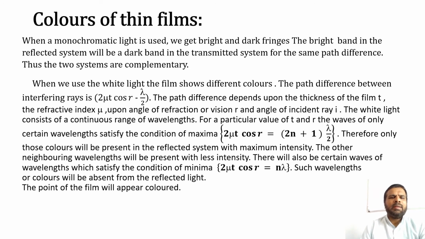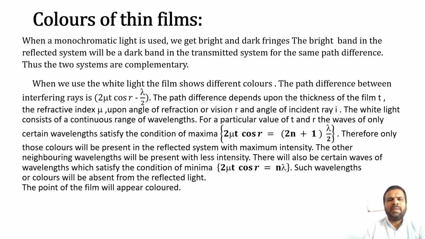Now, colors of thin films. When a monochromatic light is used, we get bright and dark fringes. The bright band in the reflected system will be a dark band in the transmitted system for the same path difference. Thus, the two systems are complementary. When we use white light, the film shows different colors.